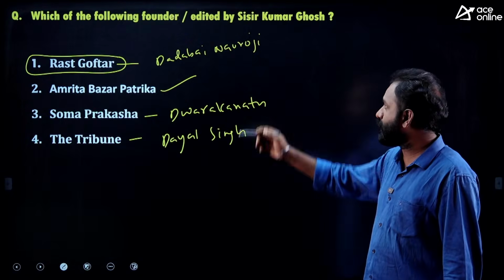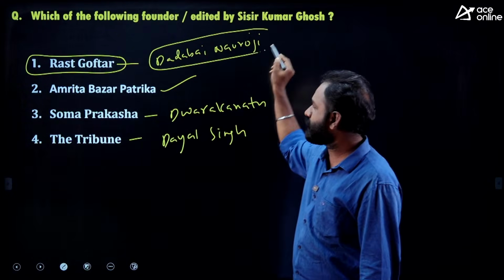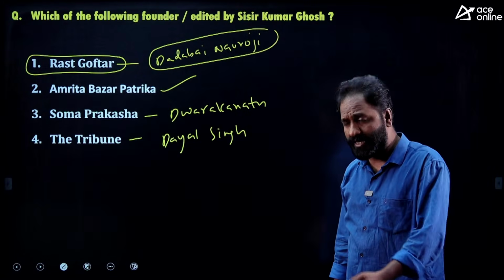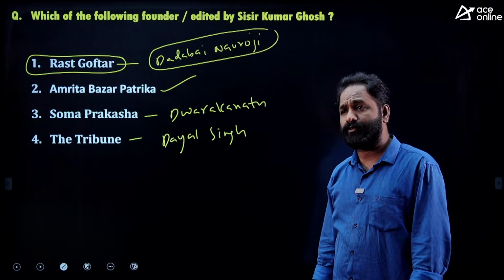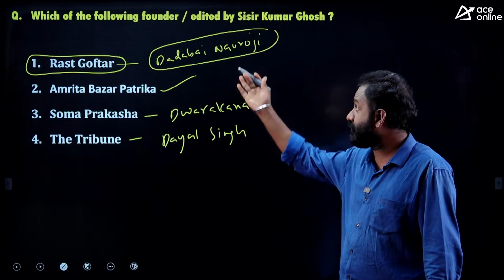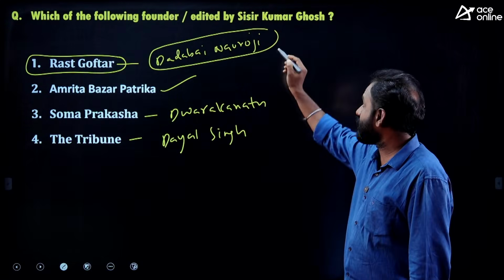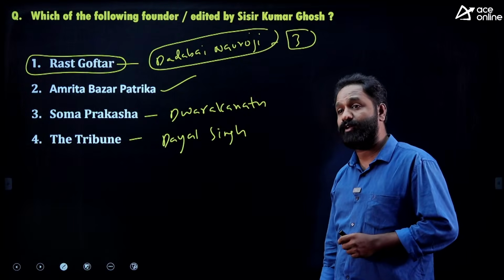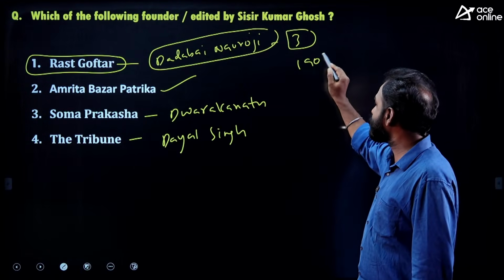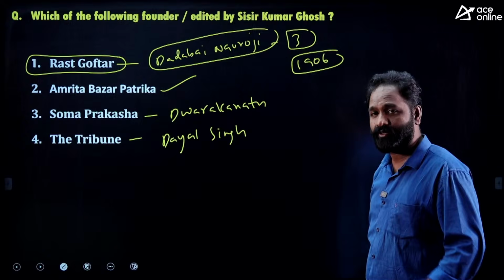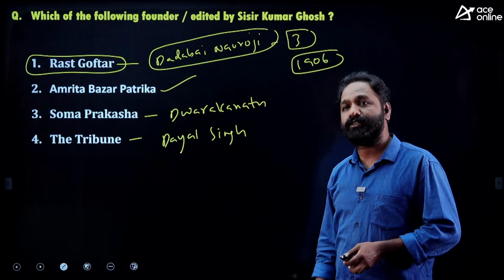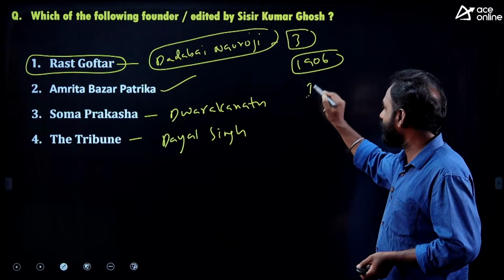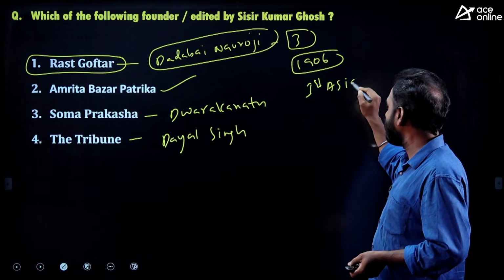If you talk about Dadabhai Naoroji, we call him the first economist; he first estimated poverty and national income, and he is the father of the drain of wealth theory. He was Congress party president three times, and the most important session was the 1906 Calcutta session. He was the president, and he put forward the drain of wealth theory. He was the first Indian or Asian who won in the British election.